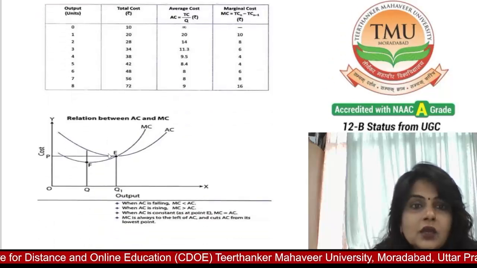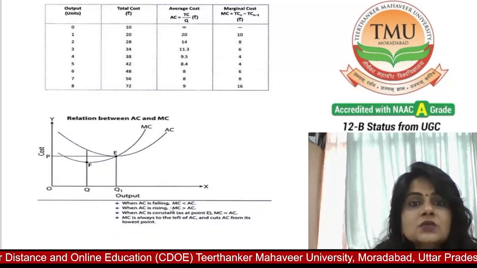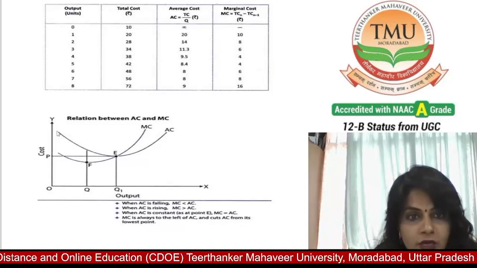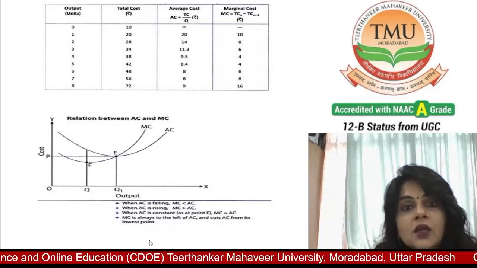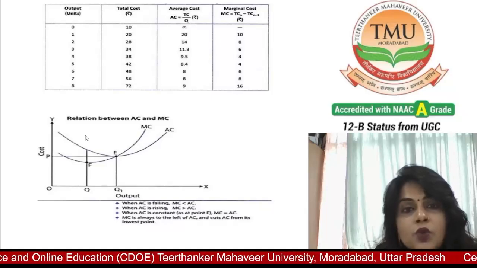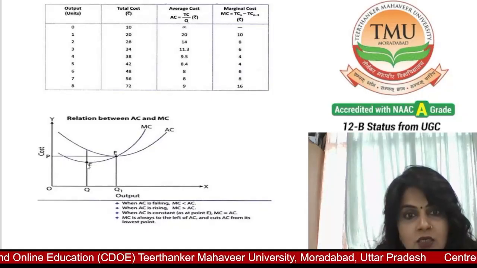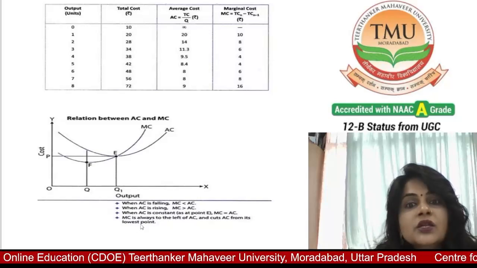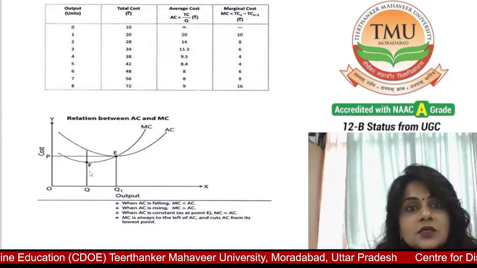increase. And now you see in the diagram, when AC is falling, here you also see AC is falling, but MC is falling more than AC. MC is always to the left of the AC.